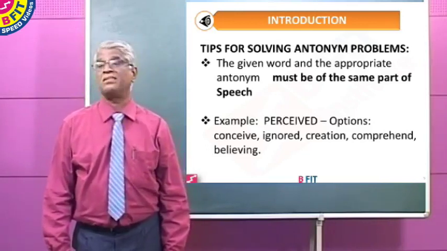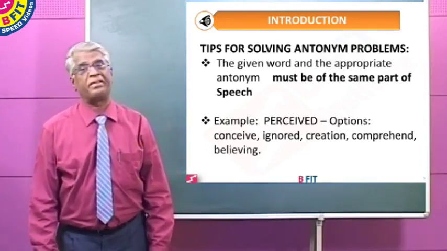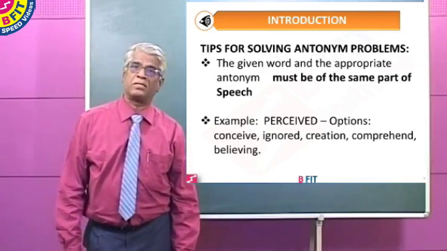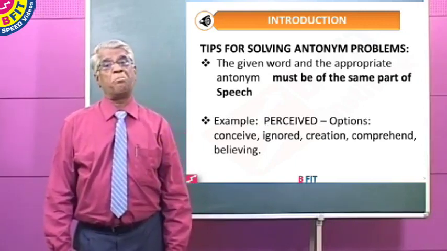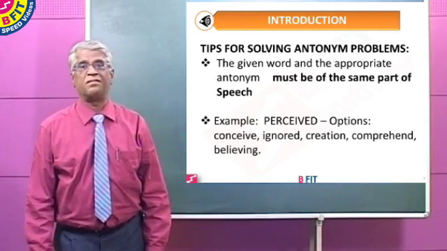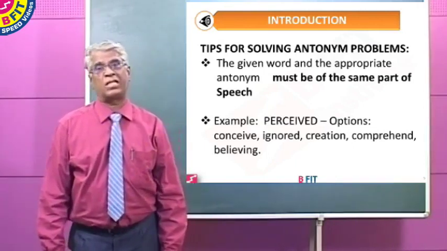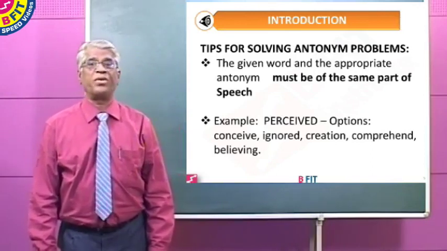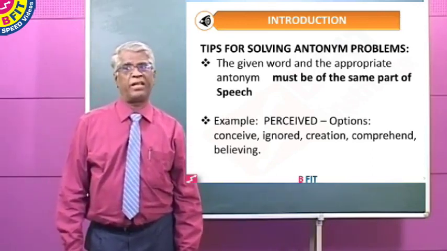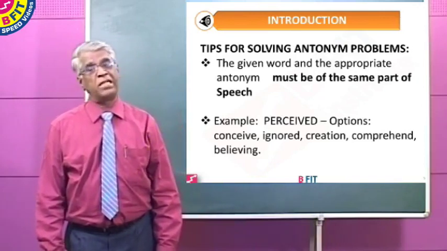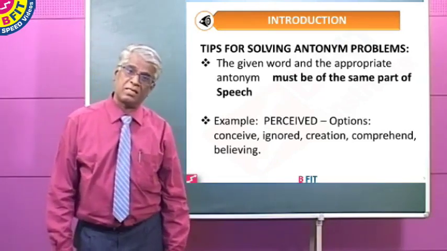So comprehend is also deleted from our list of possible correct answers. Now believing is the last option, which ends in ing. That shows that it is not again in the past tense. So we remove conceive, creation, comprehend, believing for reasons stated above.